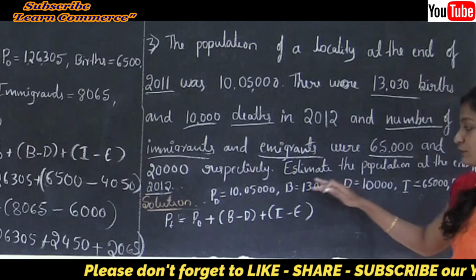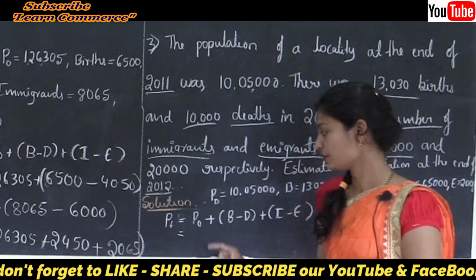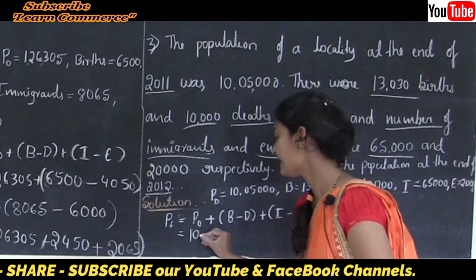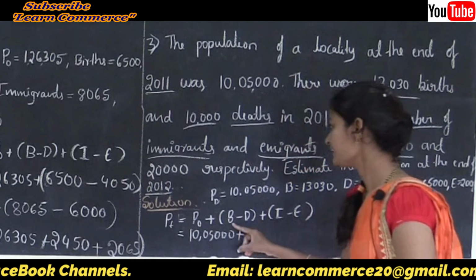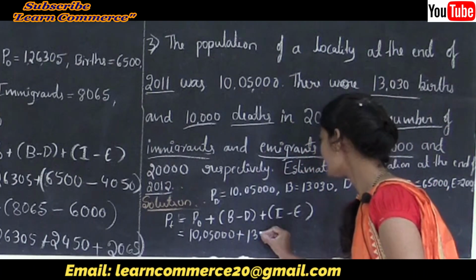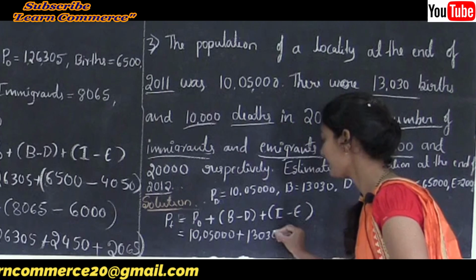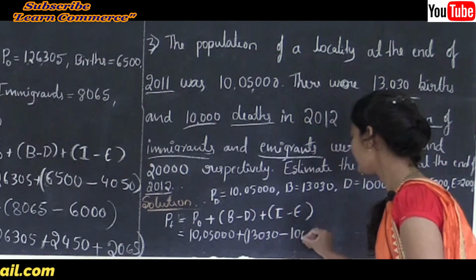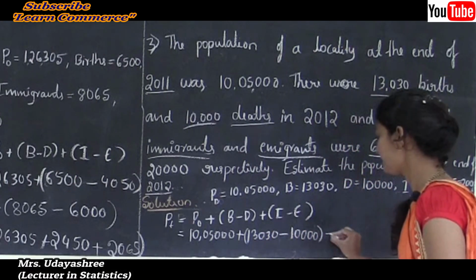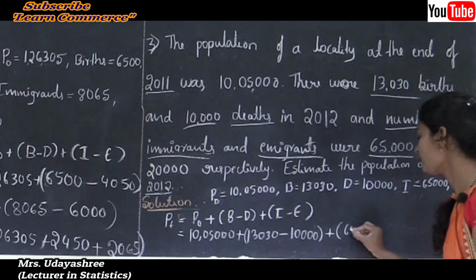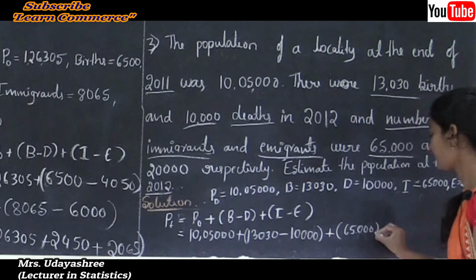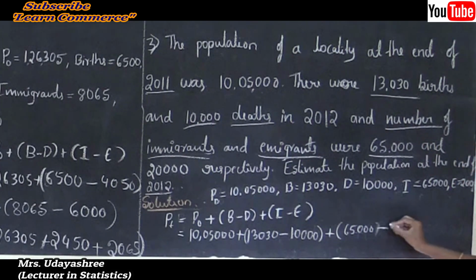Now I will substitute these observations in the formula. P naught is 10,05,000 plus B, 13,030, minus D, 10,000, plus I, the immigrants, 65,000, minus E, the emigrants, 20,000.